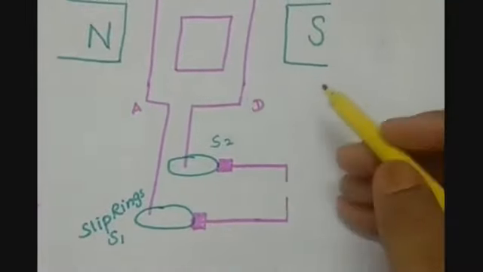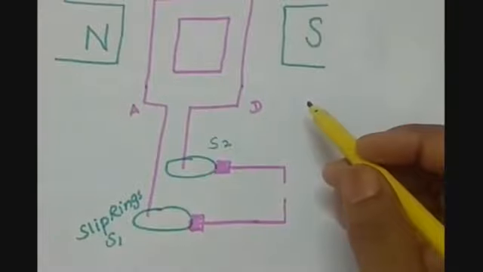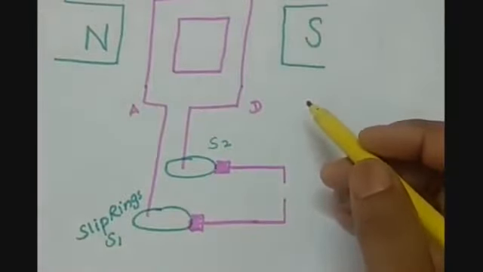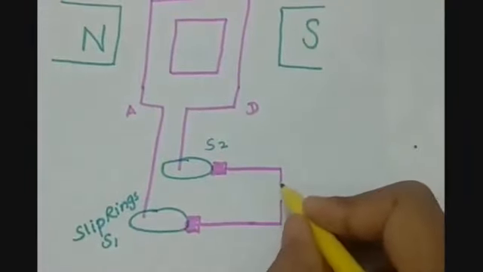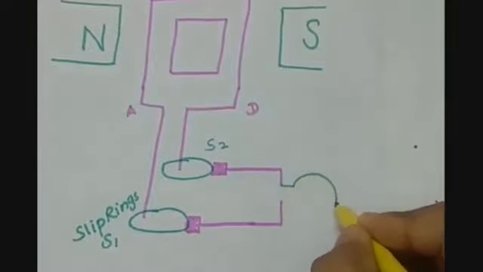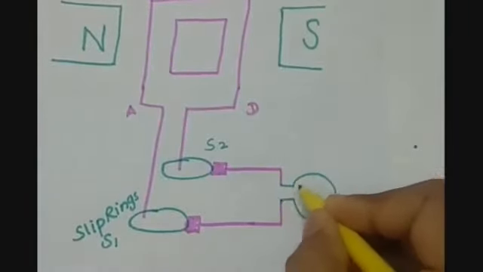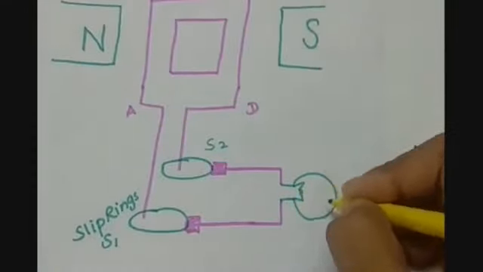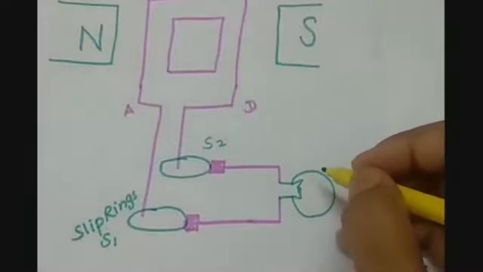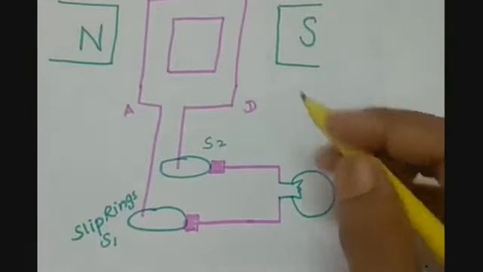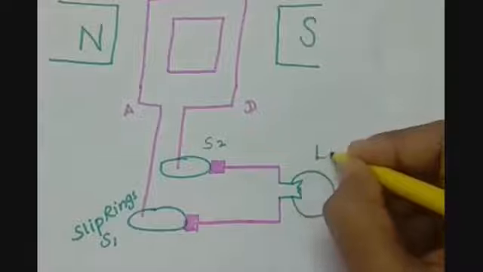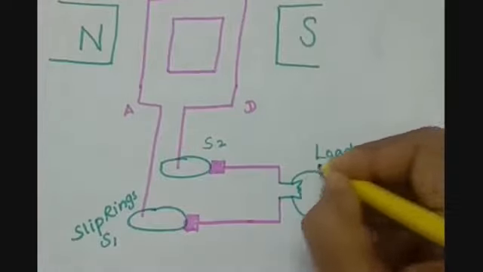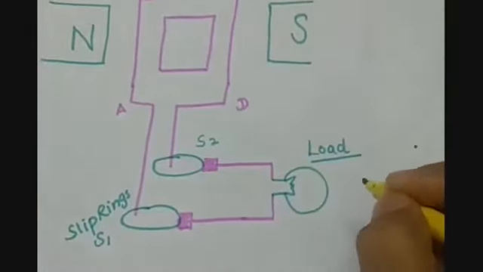Then for what purpose are we using a generator? To generate electricity or to run a particular appliance? So let's say it is a bulb. So here, it is a bulb, but it can be any electrical appliance that we want to run with the help of the generator. So basically it is our load for which the electricity is generated.